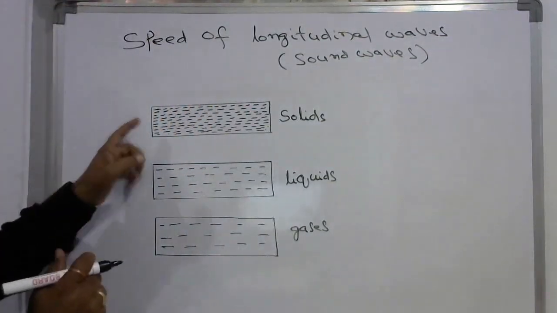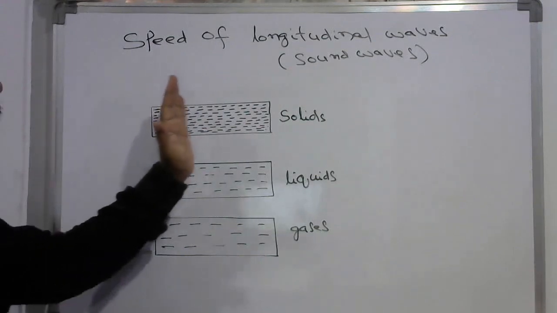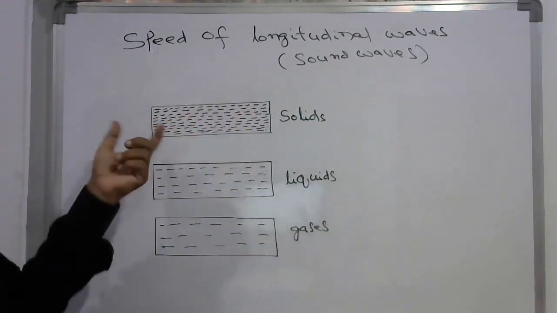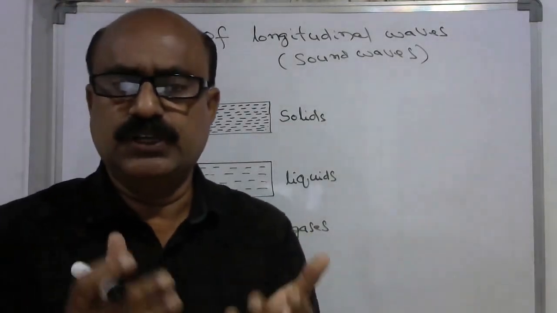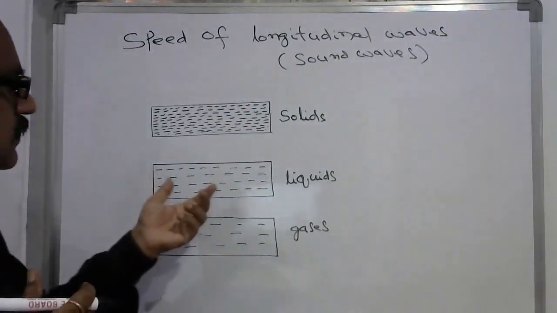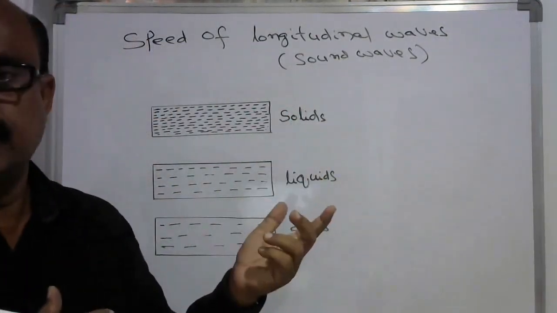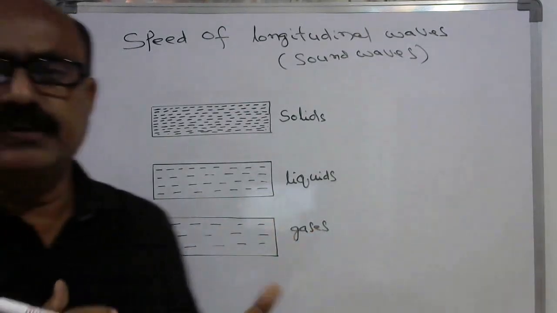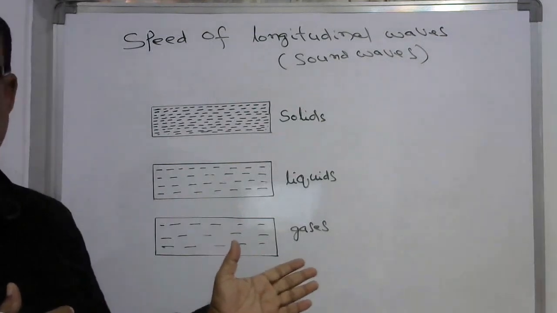Solids are tightly packed with molecules or atoms, whereas liquids have less density than solids, and gases have very low density.